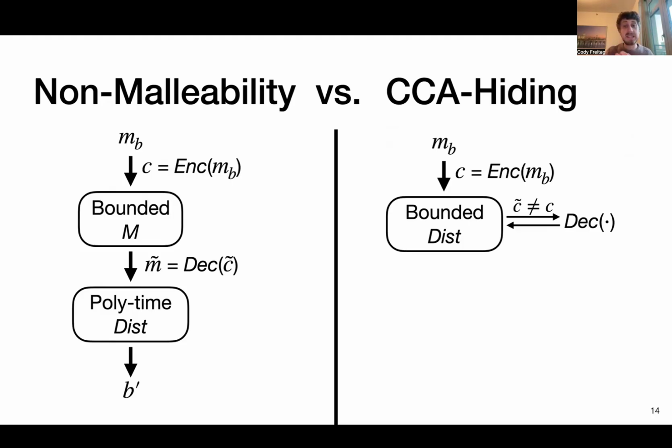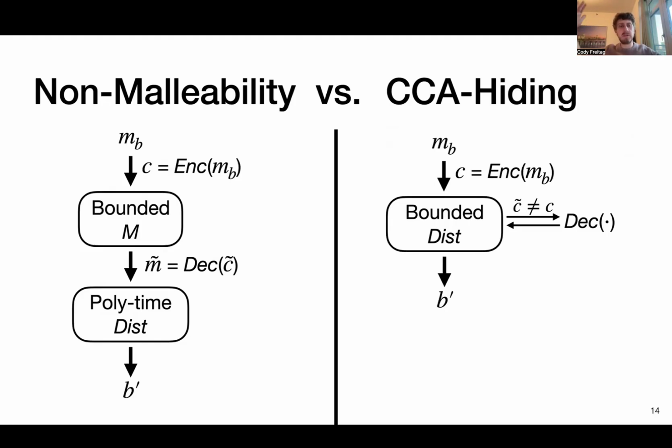We're going to give this distinguisher oracle access to the decoding function. So it's going to be able to decode anything that's different than the input code it received. Then from here, we're just going to directly have it output the bit B prime, trying to guess the original bit B from the experiment.